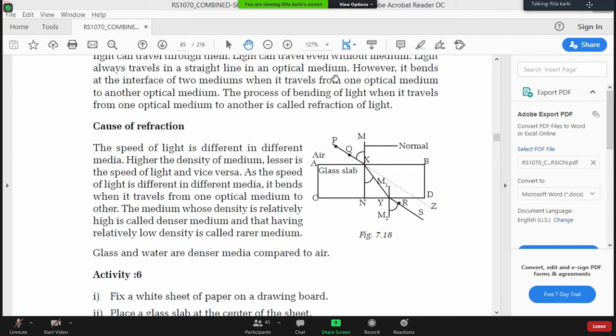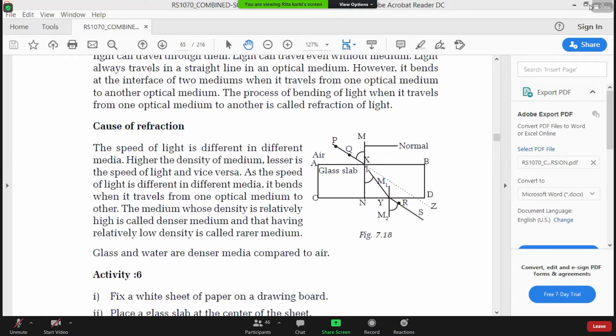Here in the picture, you can see a large number of rays of light passing through a variety of media. You can see the line PX. Can you see the line PX in the picture? Yes or no? Yes, ma'am. Yes. So this line that is traveling from the air and just passing through the glass slab is the incident ray. This ray is known as the incident ray.